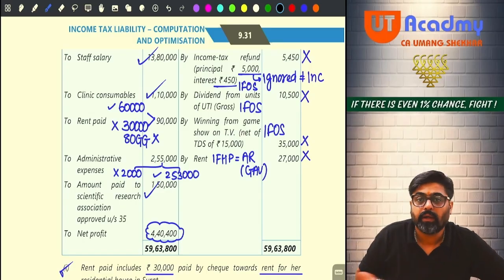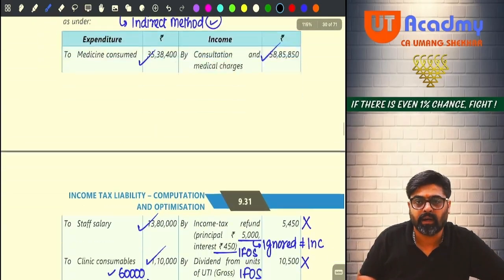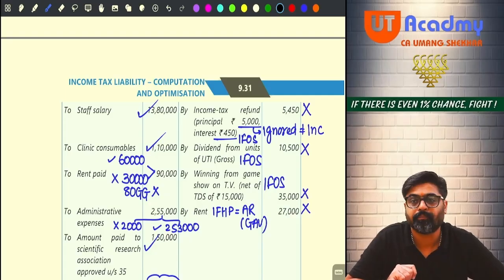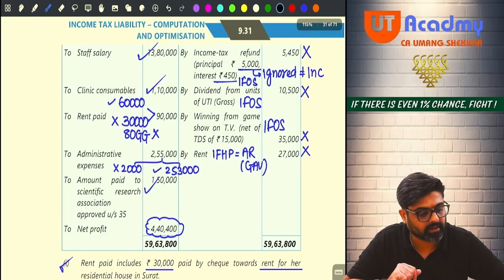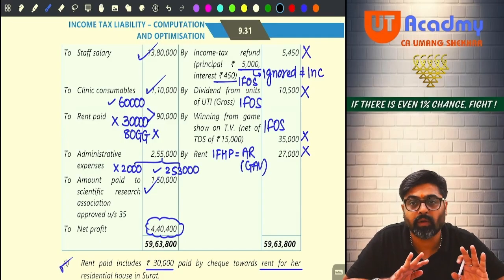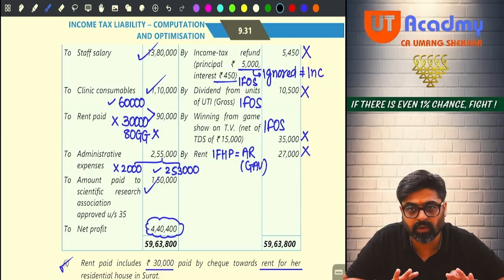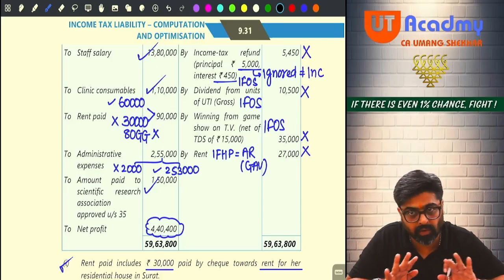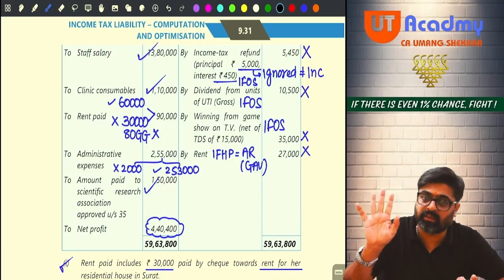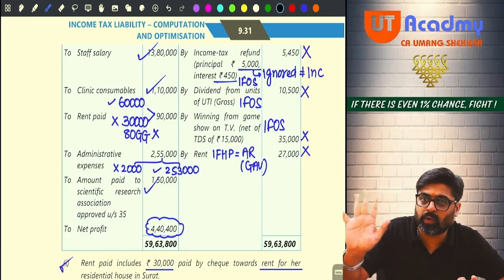Now wait. Look at your expense side. Under the expense side, are there any expenses disallowed? Yes. 30,000 rent is disallowed. So add 30,000 rent. Then add 2,000 administrative expense. If you are not following 115 BAC, yes or no? If you are not following 115 BAC, then scientific research donation is allowed. So no need to add it.